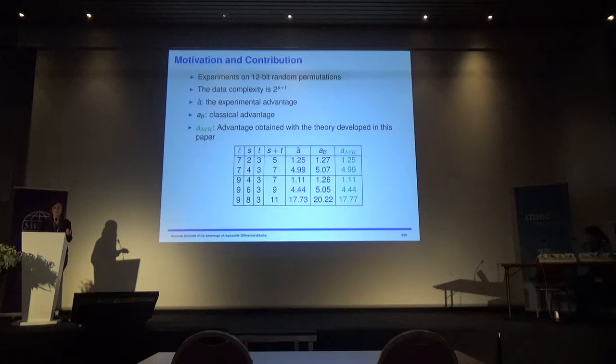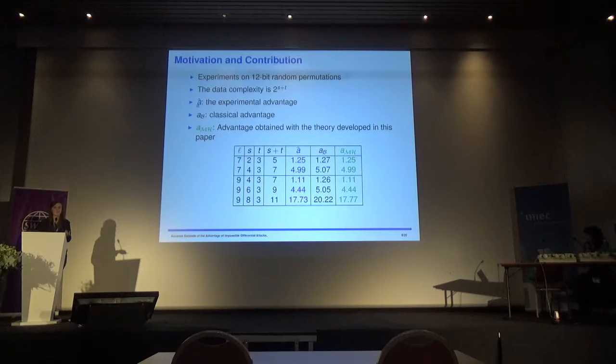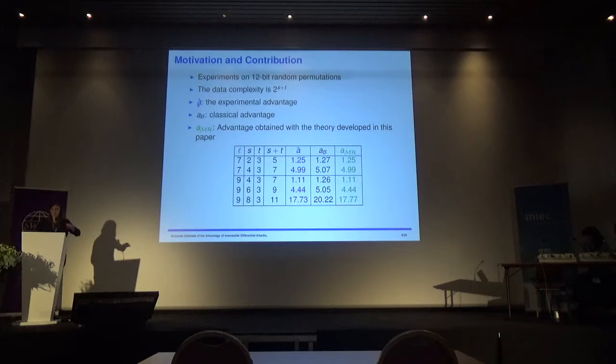For each of these permutations, she tried to see how many of them verify the impossible differential, with different data complexities. S is linked to the number of structures, so we have here different values for S and T. With A hat, we represent the experimental advantage, which is what she measured during the experiments.